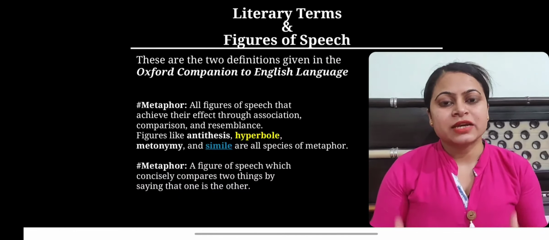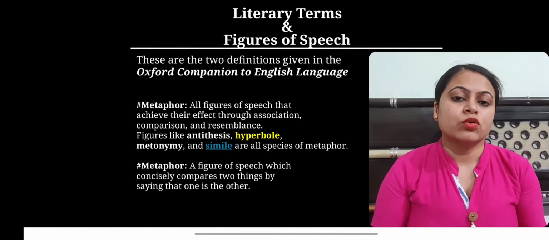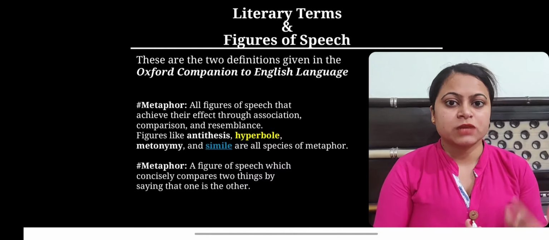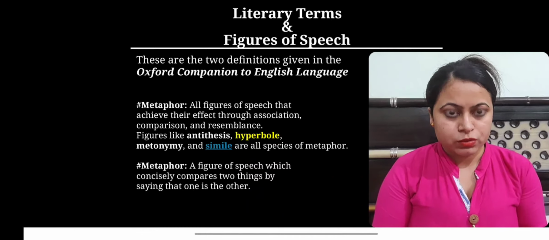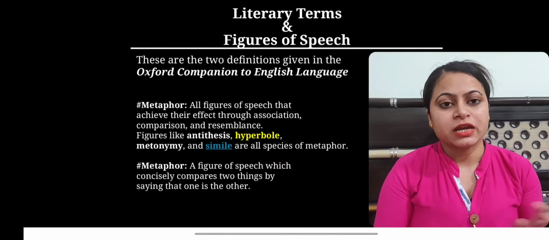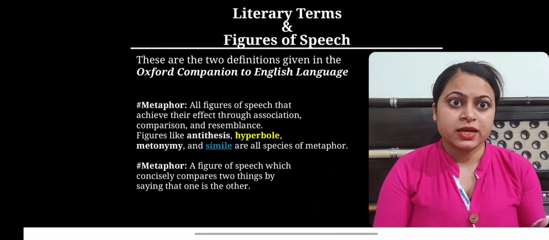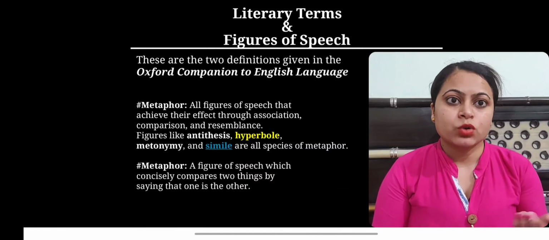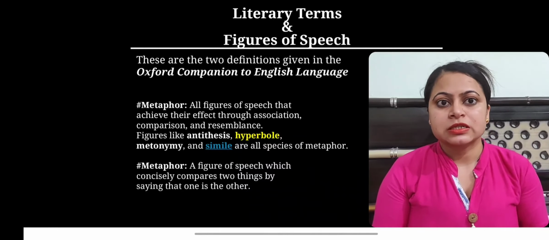Now after these definitions of both these comparative tools, or figures of speech which are part of figurative language, we must also know the broad and specific definitions of metaphor given by the Oxford Companion to the English Language. There are two definitions displayed on the screen.